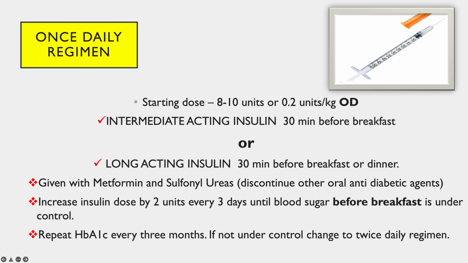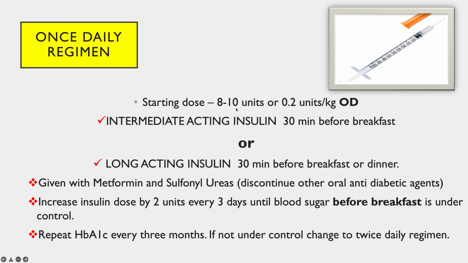If we are giving it before breakfast, we have to give intermediate acting insulin. This intermediate acting insulin, which is the NPH insulin or the isophane insulin, is given along with oral antidiabetic drugs like metformin and sulfonylureas. However, the other antidiabetic drugs are discontinued when insulin is started.